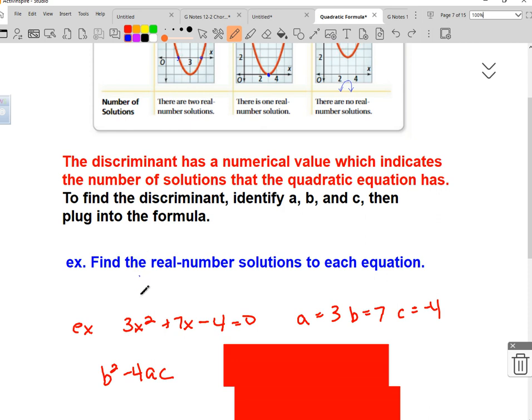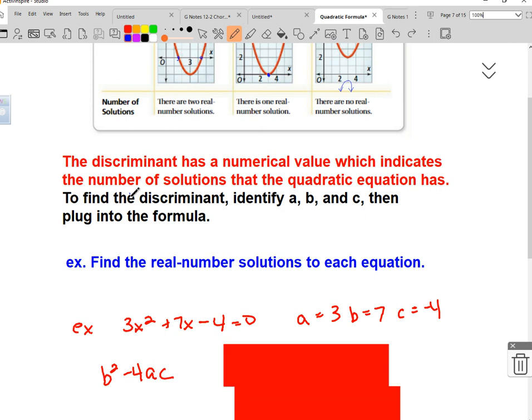So find, let me see what the directions say on your homework, because I'll make sure we're saying it the same way. We look on the back. Okay, yeah, it's the same way. So on the back it says find the number of real number solutions of each equation. Make sure I'm not doing your homework. I didn't give you very many.